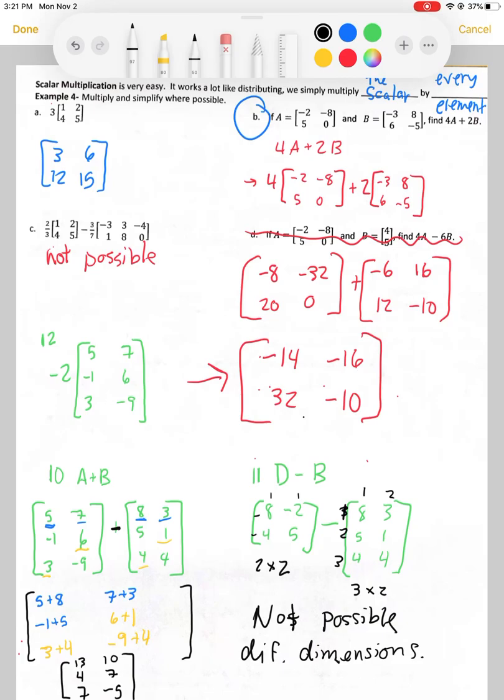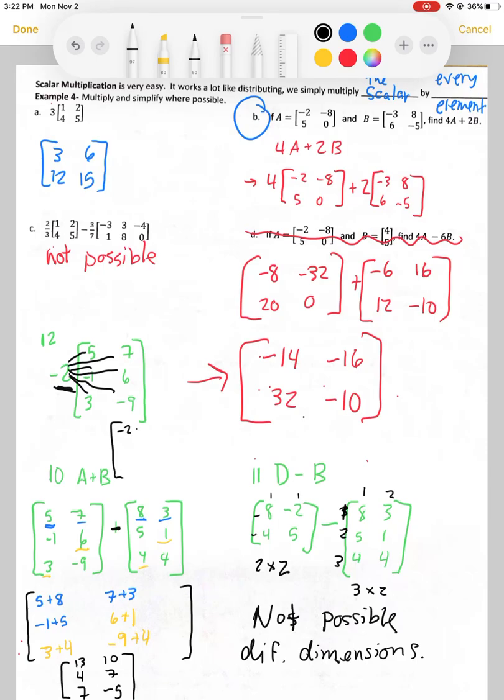The other thing we talked about today is called scalar multiplication. A scalar is any number that's not part of a matrix. So in this case, at number 12, the scalar is -2. How you multiply a scalar into a matrix, it's very similar to distribution. Make sure that the scalar gets multiplied to every element within the matrix. So let's go ahead and do that really quick.